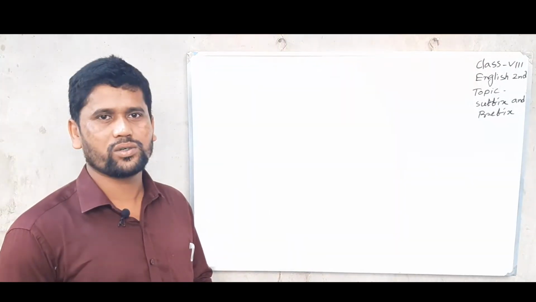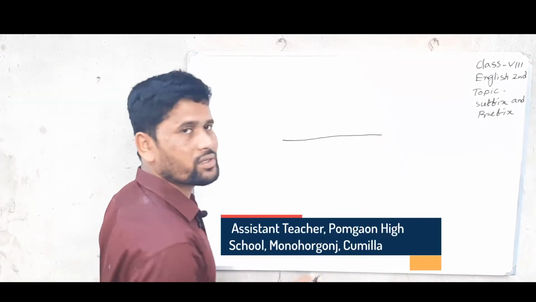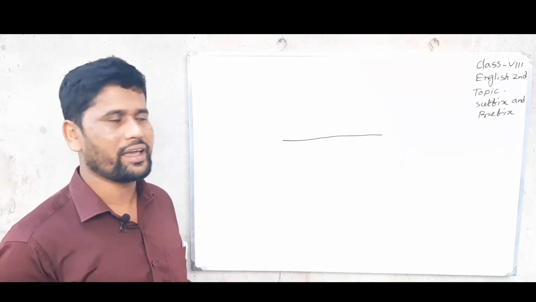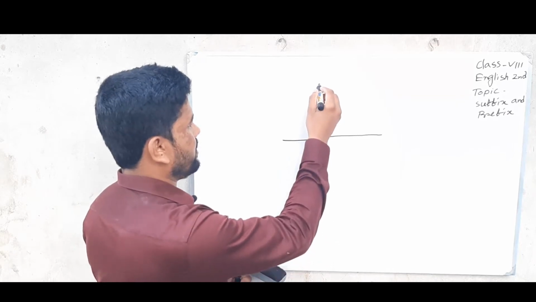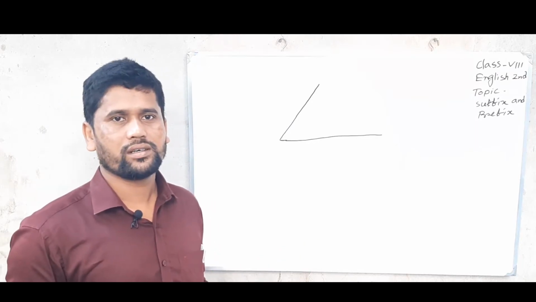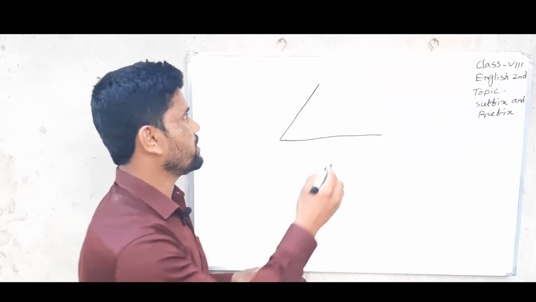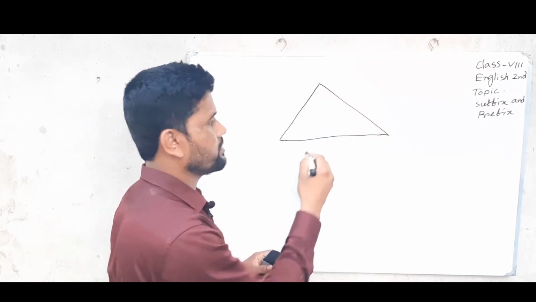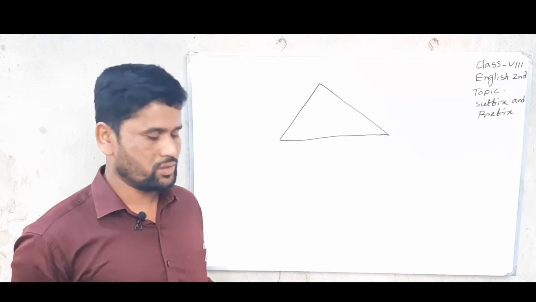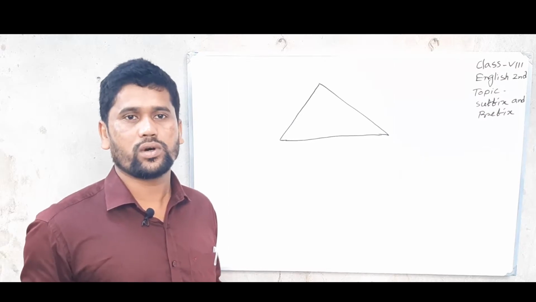At first I would like to show you something so that you can understand the lesson easily. Look at the whiteboard. Now what did I draw? Yes, it's a line, and I add another line with the line. So now what is this? Yes, it is an angle, and when I draw another line, it makes a triangle. So if you add any letter or group of letters with a root word, what will happen?